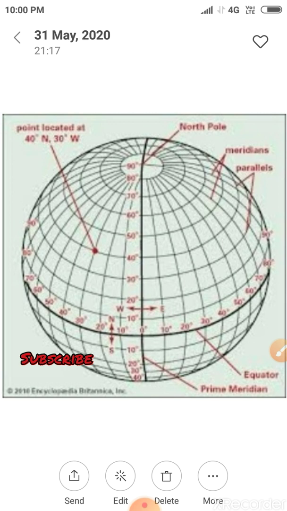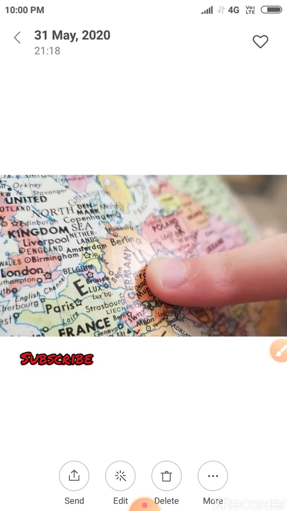But the relative position of the sun in the sky keeps on changing as we move across the globe either from east to west or vice versa. So let us talk about the standard time. The local times of various places are different, so it is necessary to adopt the local time of some central meridian of a country as the standard time.